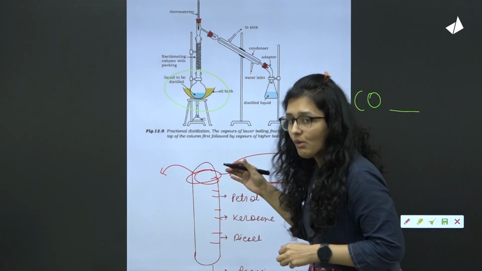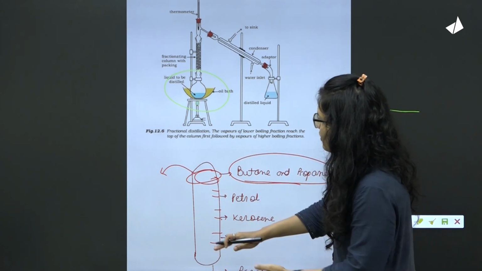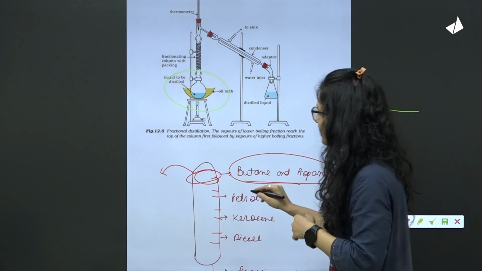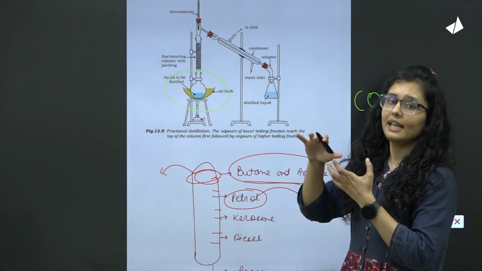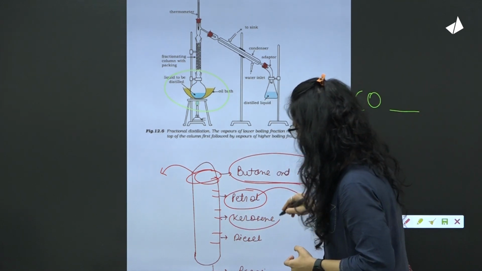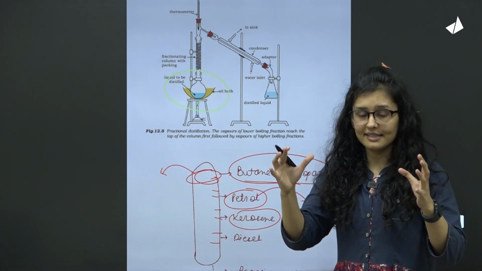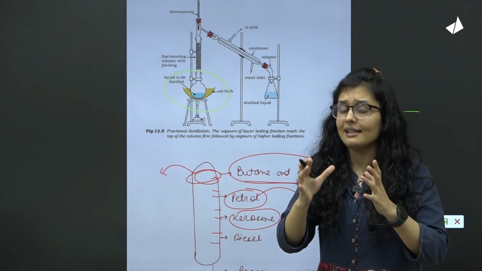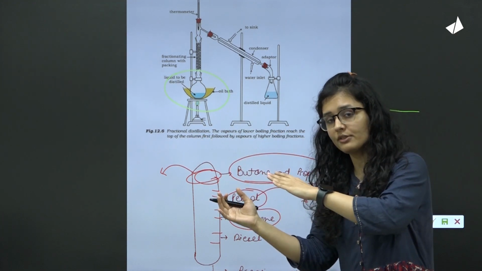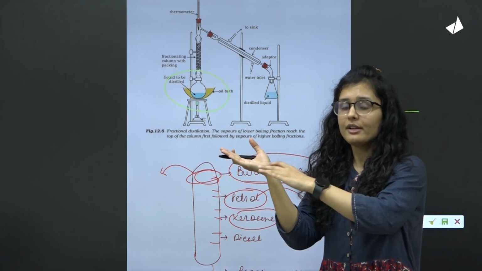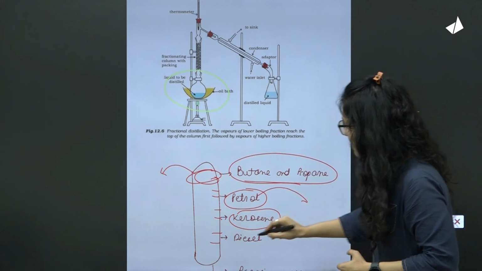This is there. Now after this comes petrol. Petrol will move in the same manner after vaporizing and will be collected for utilization in the vehicles. After that we have the kerosene. So after that we collect the kerosene, and finally diesel will move less, because first of all diesel is denser, a more condensed form, and it has a higher boiling point. So it will vaporize and move to a lesser distance only, and at a lesser height it will condense. So this is about diesel.